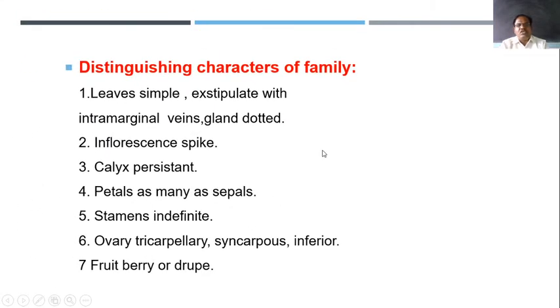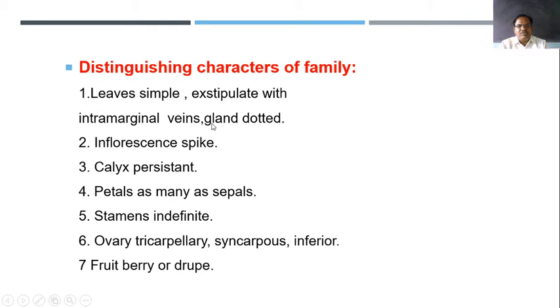Then the typical characters of the family by which we can separate this family from the others. Leaves are simple, just like I told you. The stipule is absent, gland dotted, leaves are simple, exstipulate. One more thing, oil is present. This is one more typical character, that is, the leaf has oil inside.